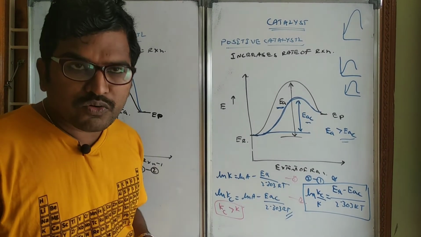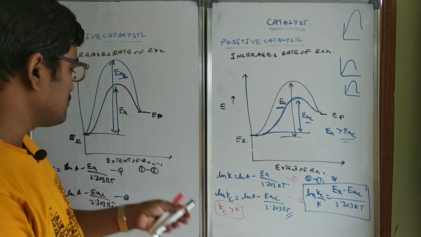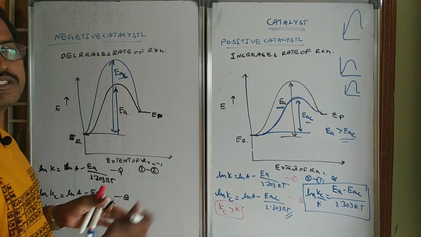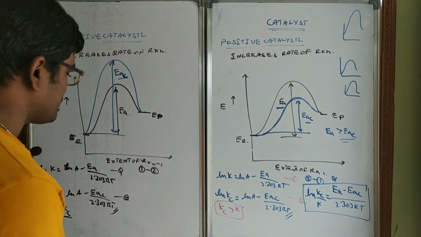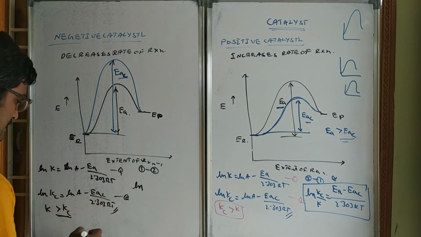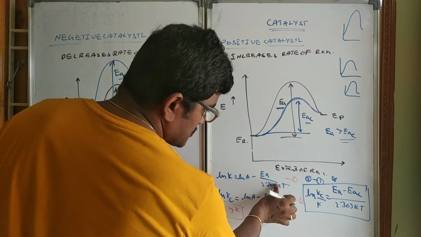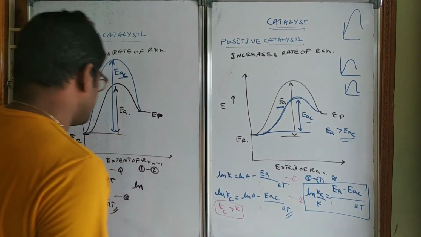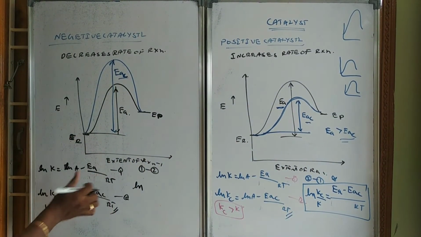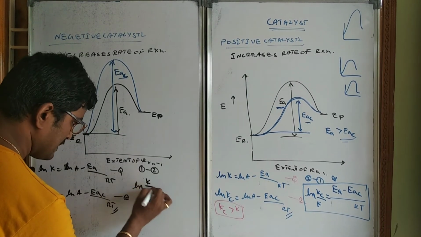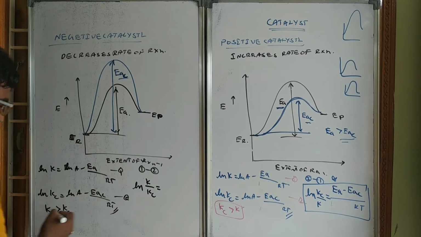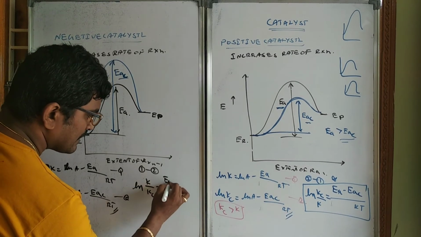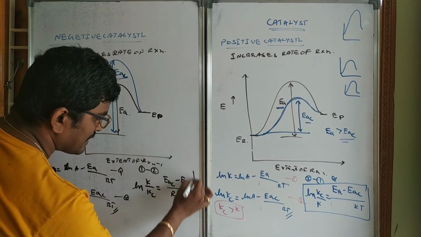Whatever book you follow, the procedure will be the same. In some books they go for 1 minus 2, in some books they go for 2 minus 1. It's none of your business. Whatever it is, if you understand the procedure, things will be easy for you. Since I have taken ln, 2.303 will not be here. If you take log, 2.303 will be present. So ln K by Kc equals Eac minus Ea by RT.